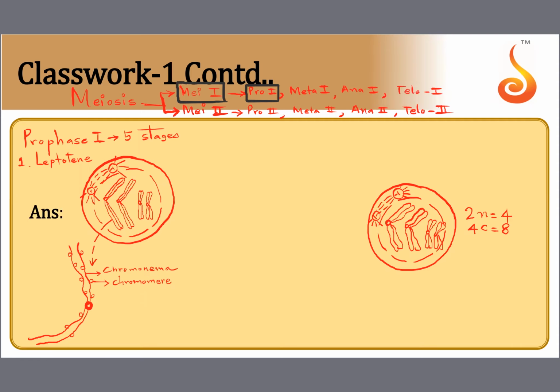And if you see the nucleus during leptotene, if this is the nucleus, all the chromosomes appear to be converging from a common point. See, there is a common point from which they are converging.